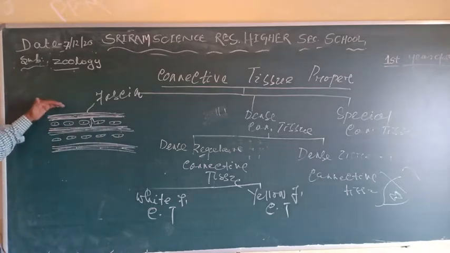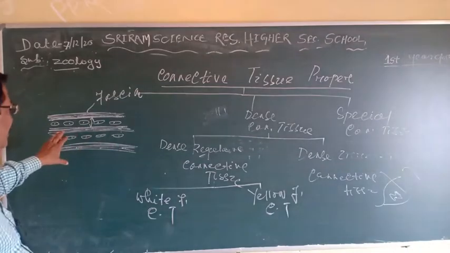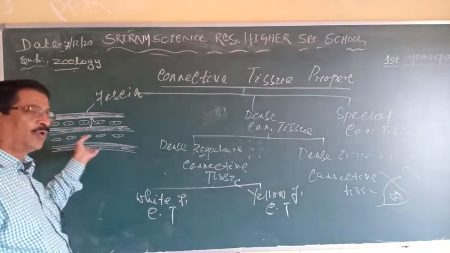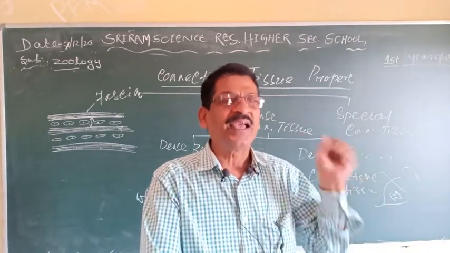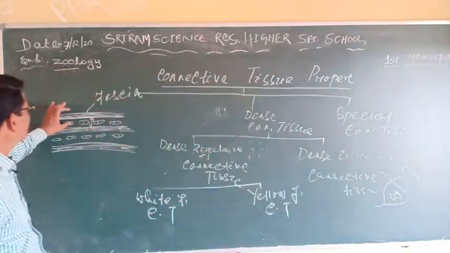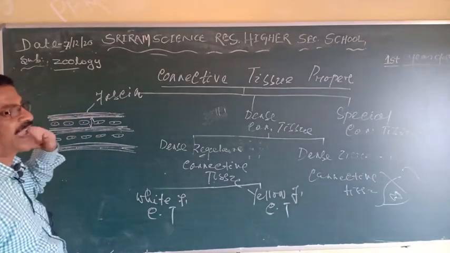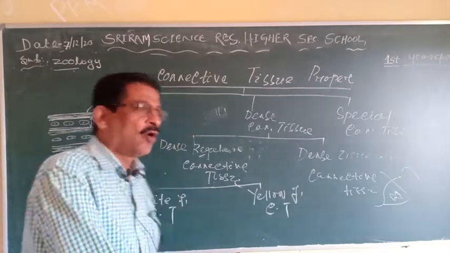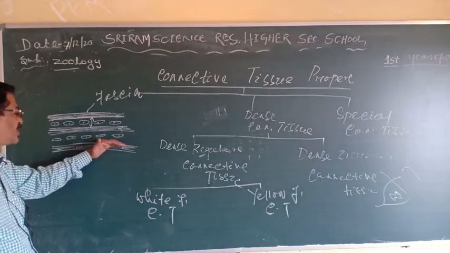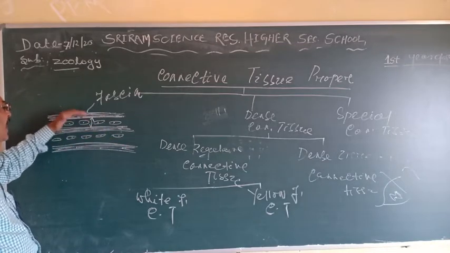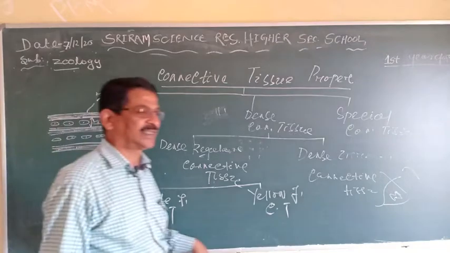Here the fibers are mostly white fibers, white in color, and they are made up of collagen fibers. They are non-elastic and rigid, and they form bundles, and each bundle is called a fascia. The fibroblast cells are arranged in rows in between the bundles, in the interfibrillar space, clear?